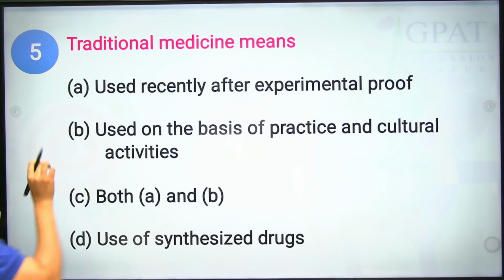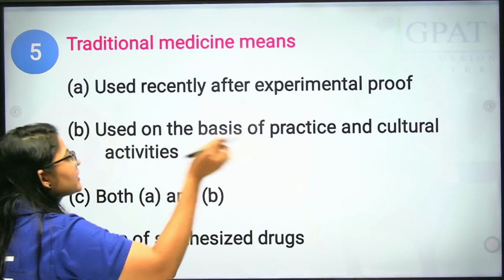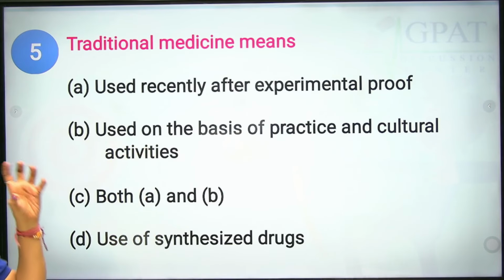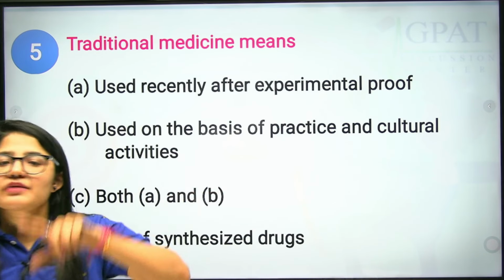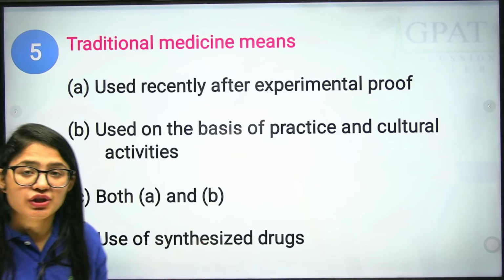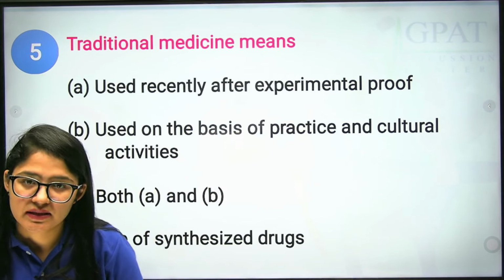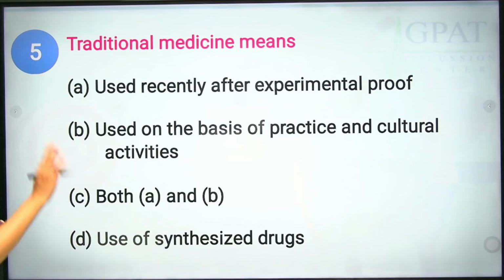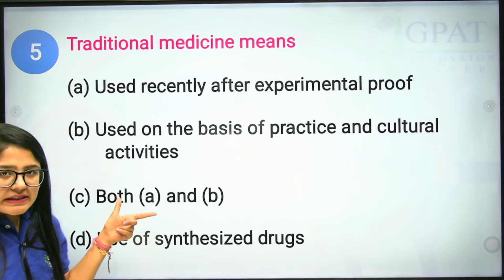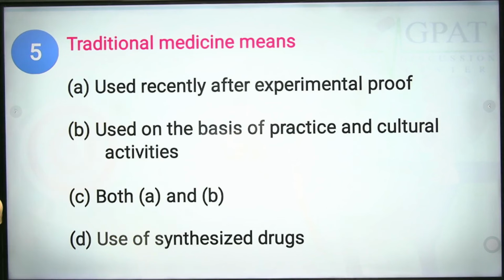Clear? Next, we have used on the basis of practice and cultural activities. Yes, in this we represent our culture and our tradition that has been set after many practices. So option number B will be correct. A and B are obviously incorrect because A is not a traditional medicine.